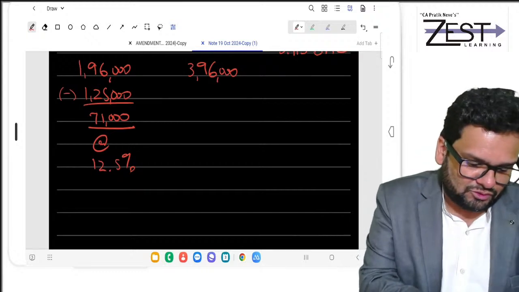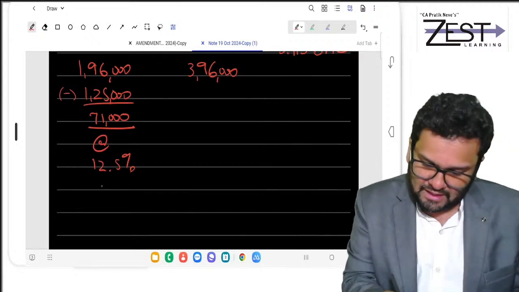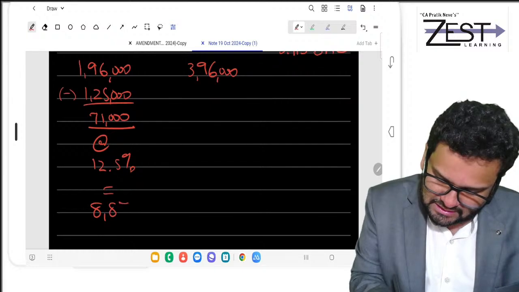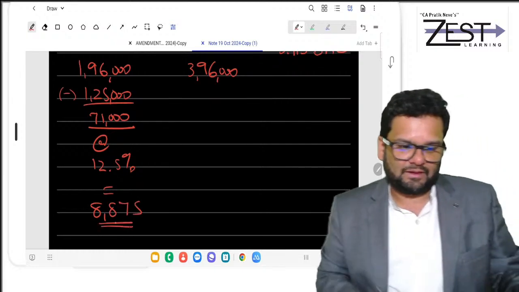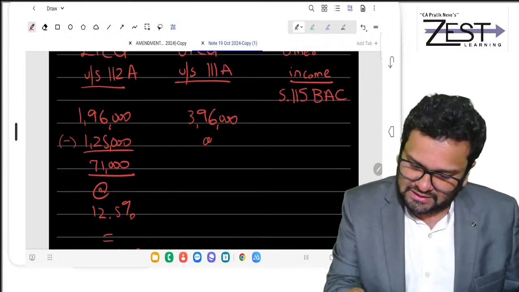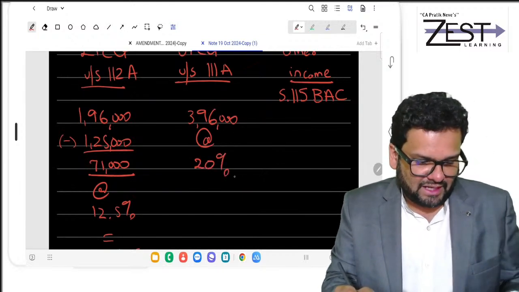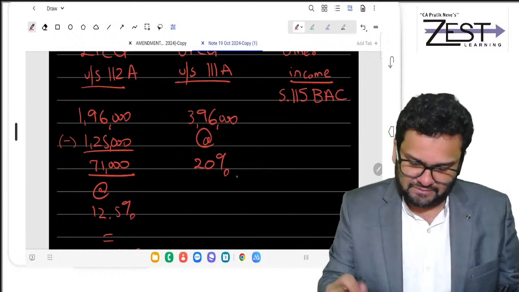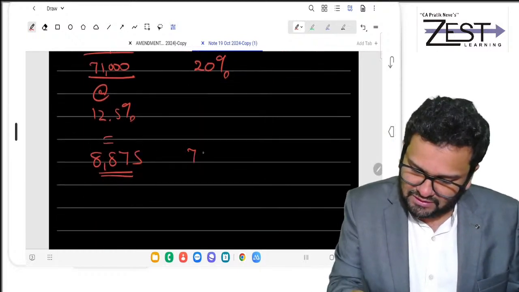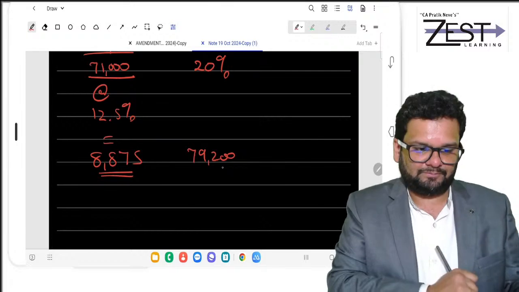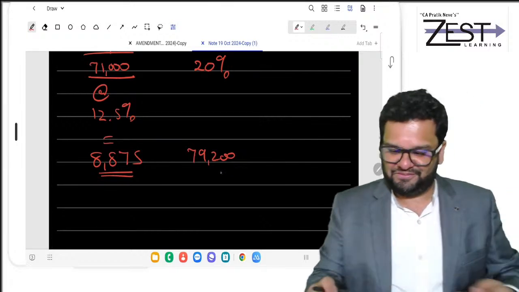So 71,000 into 12.5%. Am I getting 8,875? Yes, sir. And on 396, pay tax at 20%. What is 396 into 20%? It is 79,200. So far so good.